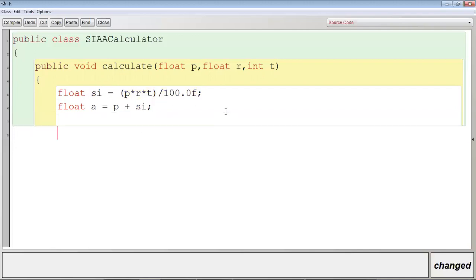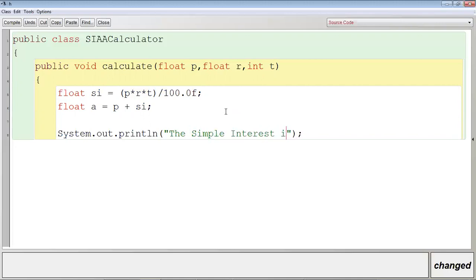Now I can display it: System.out.println. The simple interest is equal to rupees, concatenation sign SI. Concatenation sign within double quotes, you can give forward slash and this one. Okay, this symbol. Then let me copy this.